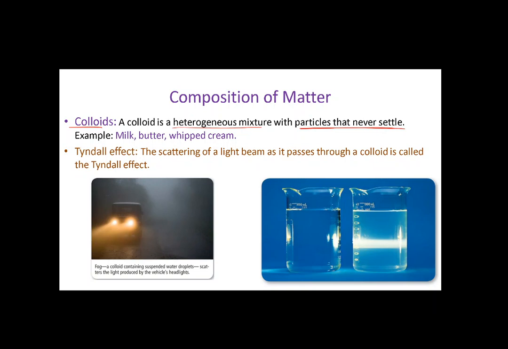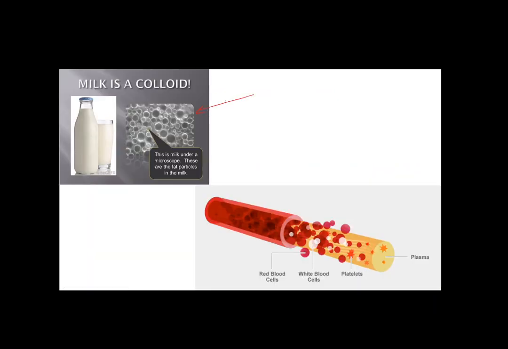Like, for example, the milk. If you look at the milk under the microscope, you will find the particles of the fat, which gives the milk the white color. The particles of the fat hang in the water. So they do not settle down, لا تترسب. So as long as it stays in its place, that's called a colloid.